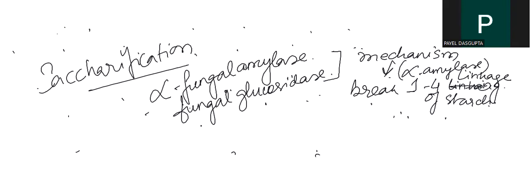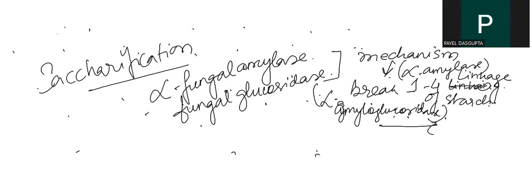And amyloglucosidase will break the 1,4 linkage and the 1,6 linkage.